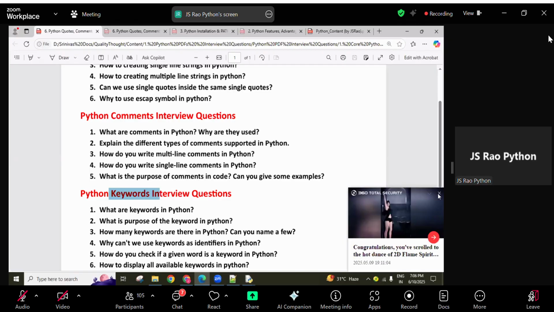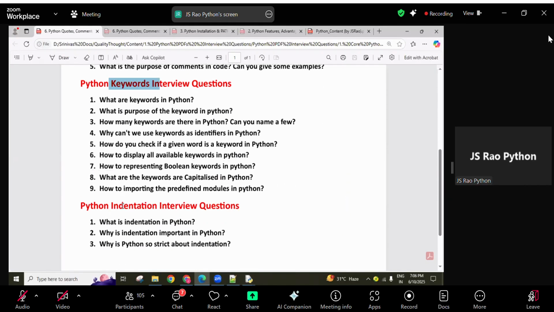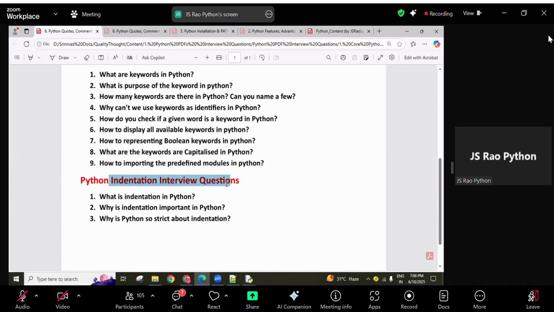In Python, there are 35 keywords in total. Where all the keywords are available and how to access them, I will explain, guys. Okay? So tomorrow I will discuss the keywords concept. Next, I will discuss indentation, guys.